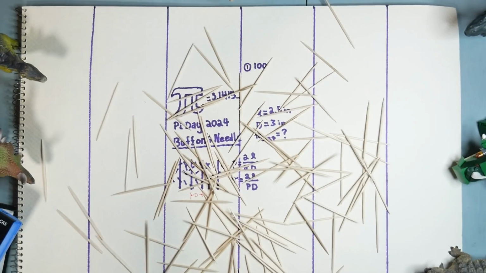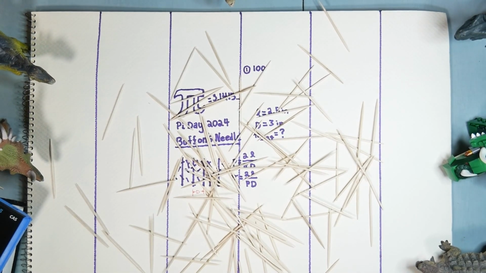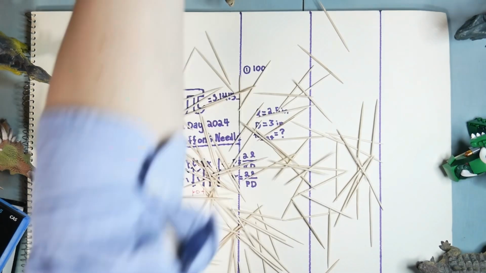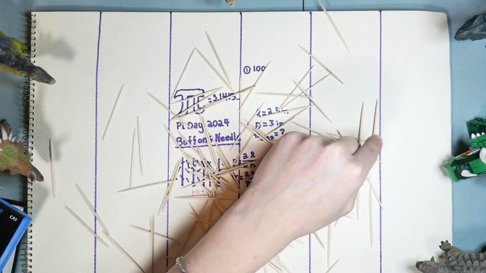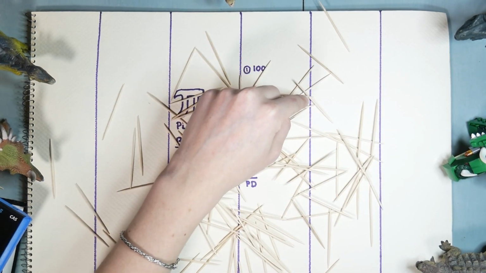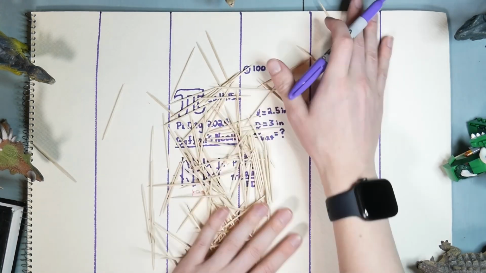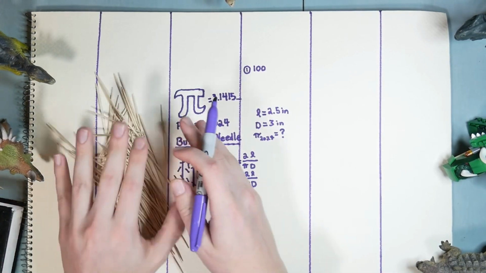Okay, now for the really fun part. Let's count up how many landed on the boundaries. Just kidding, I won't make you watch this. The results are in. Let's finally calculate pi.